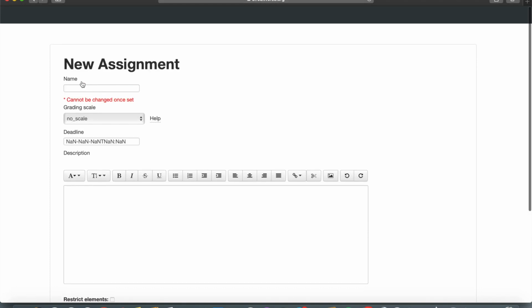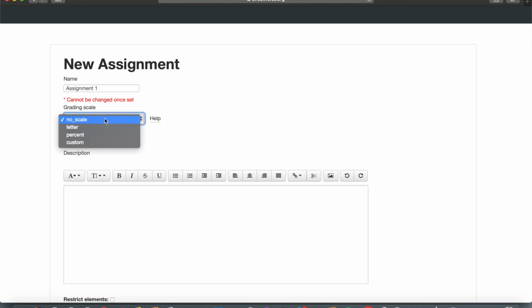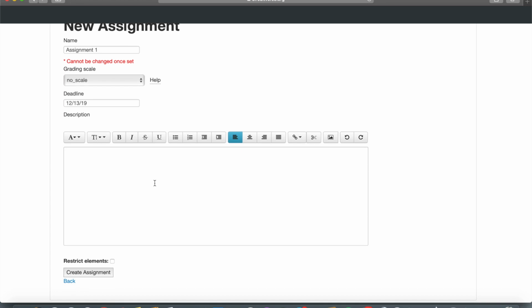For posting new assignments, you want to title the assignment, add a grading scale and a deadline, and some descriptions for students to follow. Very simple, once again, just some basics. You can do letter or percent for grading, but it doesn't matter. It's all depending on the teacher, and you can set up a deadline. And this is an example assignment. So now you've just added an assignment and it shows the date remaining until the assignment's due.